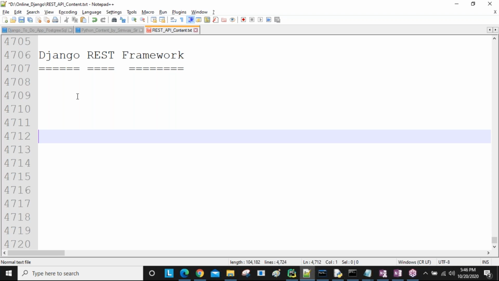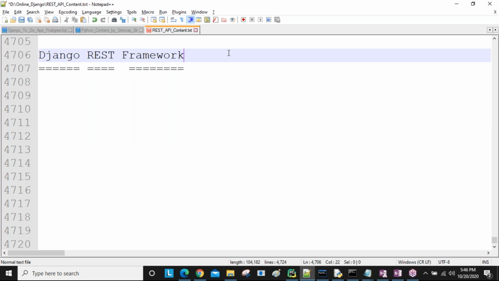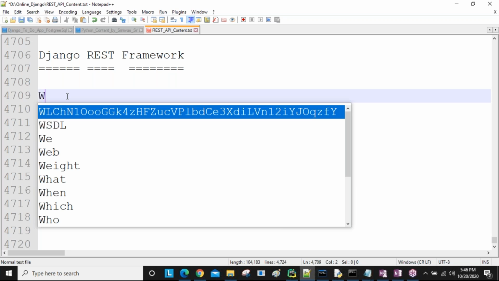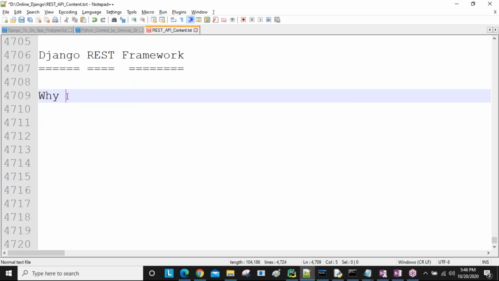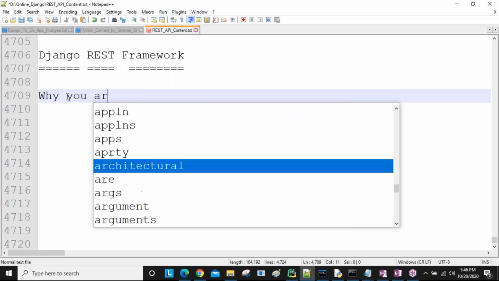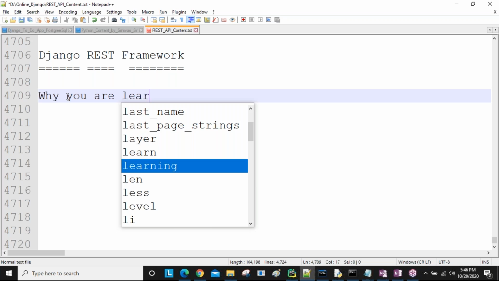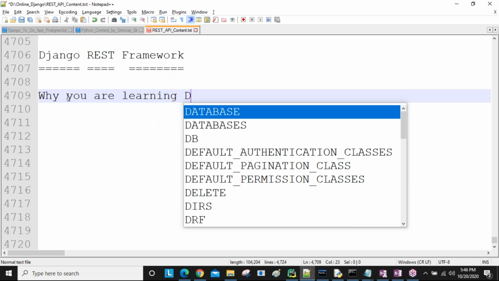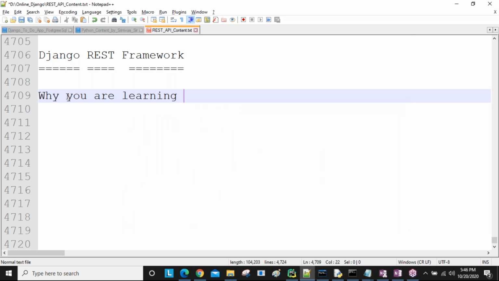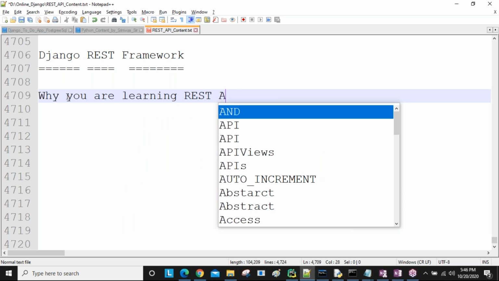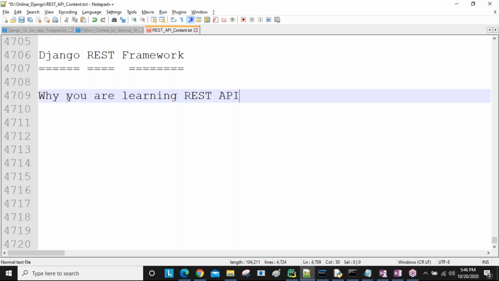Here you are coming to learn this Django REST framework, sir. So why have you decided to learn this Django REST framework? That question comes first. Why did you decide to learn this one, and why not another course? Simply, we call Django REST framework REST APIs.